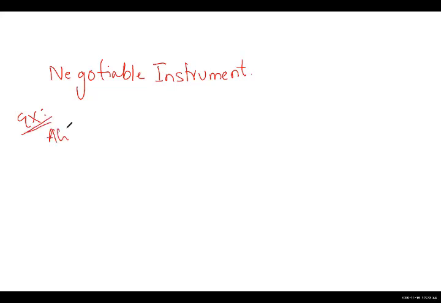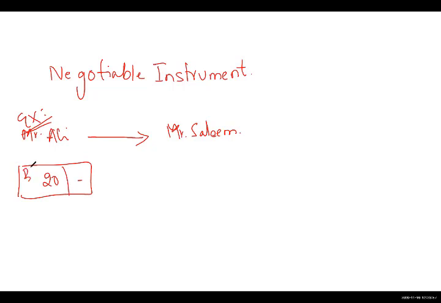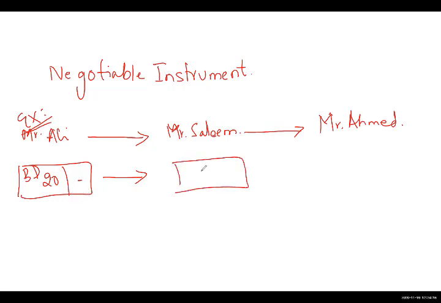Look at this example. This is Mr. Ali. Mr. Ali wants to give an amount to Mr. Salim. So Mr. Ali gives a check of 20 Bahraini dinar, BD 20, to Mr. Salim. Now Mr. Salim wants to give the same amount to another person, let's say Mr. Ahmed. The check is with Mr. Salim. Mr. Ali has written on the check, pay Mr. Salim 20 Bahraini dinar.